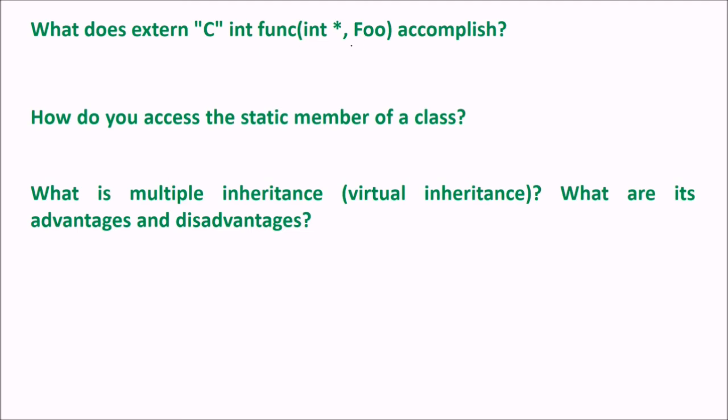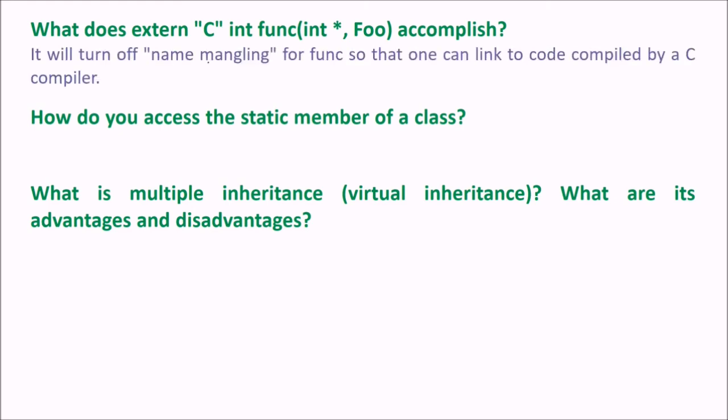What does extern "C" int func(int*, int) accomplish? What is it going to do? Extern "C" will turn off the name mangling for func so that one can link to code compiled by a C compiler. Okay.